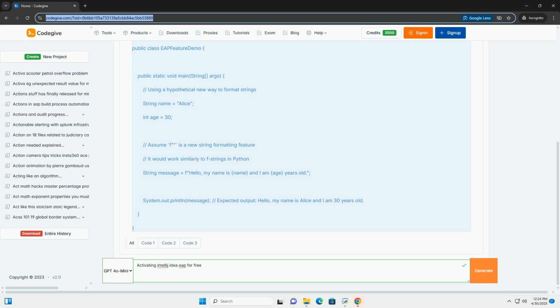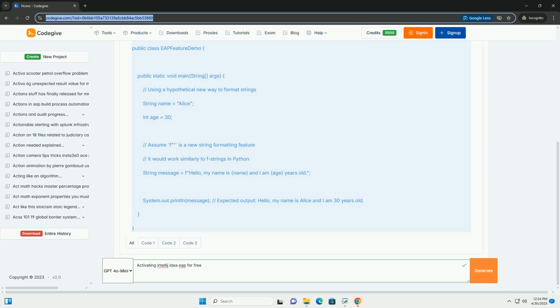Check internet connection. Ensure you have a stable internet connection. IntelliJ IDEA needs to communicate with JetBrains servers to activate the license. Firewall issues: your firewall might be blocking IntelliJ IDEA's access to the internet. Temporarily disable your firewall or configure it to allow IntelliJ IDEA to connect to account.jetbrains.com and star.jetbrains.com.